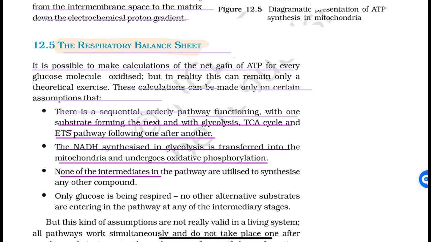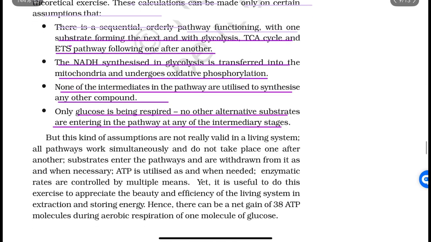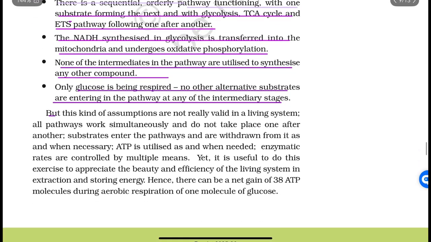None of the intermediates of the pathway are utilized to synthesize any other compound. Only glucose is being respired. No other alternative substrates are entering the pathway at any of the intermediary stages. But this kind of assumption is not really valid in a living system.